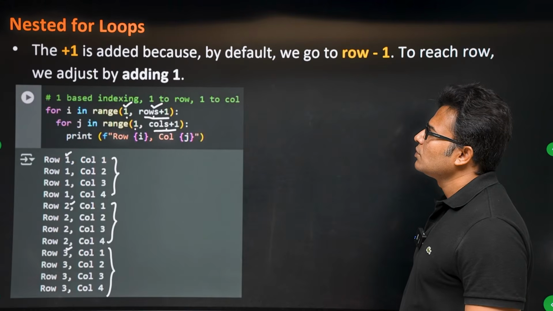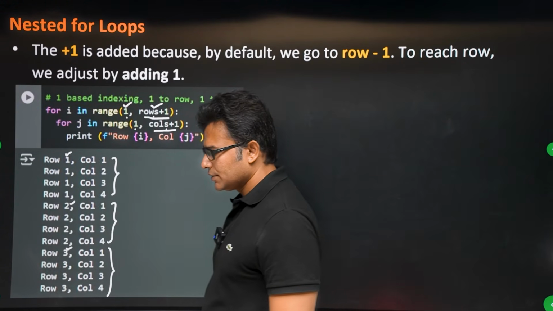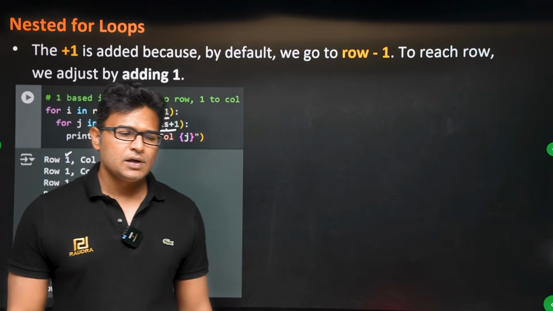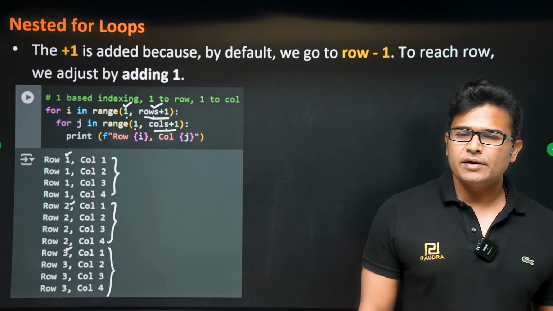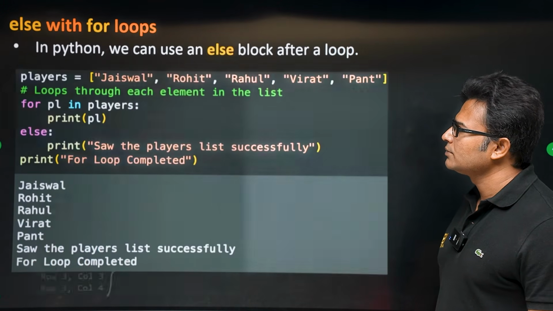Okay. So this is something that comes with practice. You should know when to add a 1, when not to add a 1, right? Later when we discuss algorithms, we will discuss this in detail: when to add 1, when to add a 0, when not to add 1, okay?